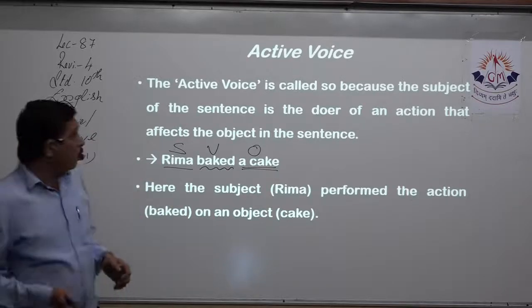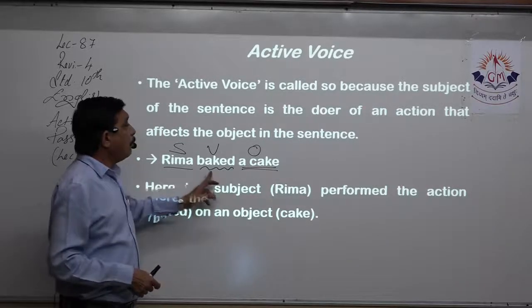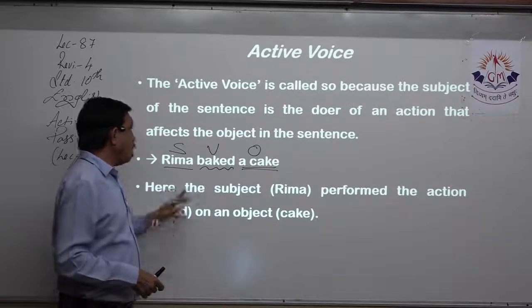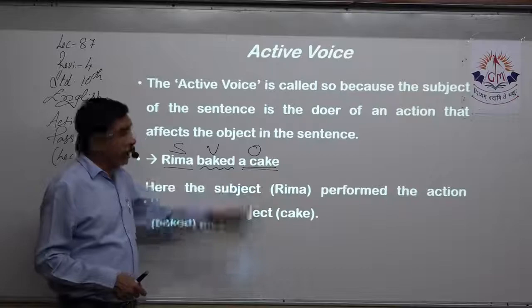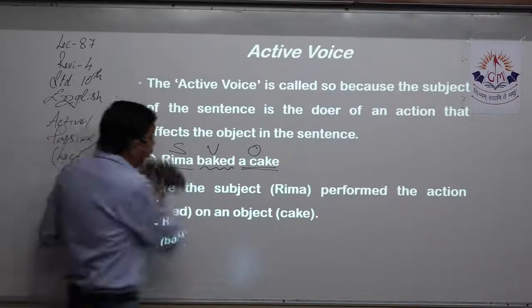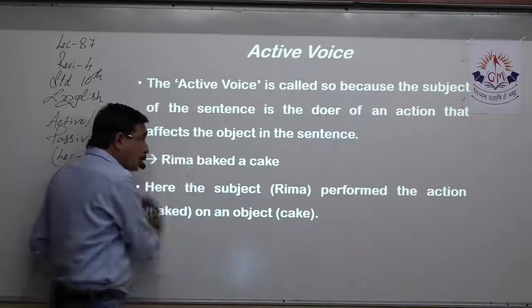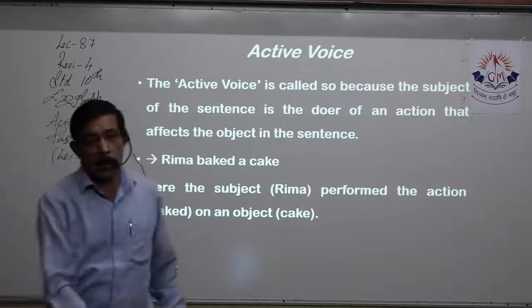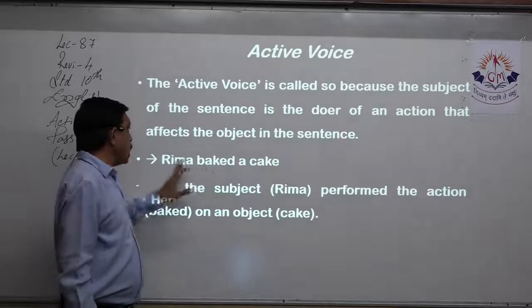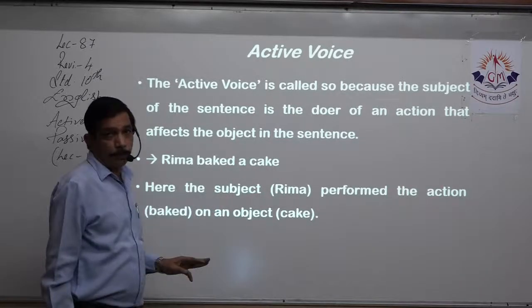It can be a passive voice. Rima baked a cake, where the subject Rima performed the action of baking what? A cake. So this is an active sentence because the subject is the doer of the action. Rima does what? We get a straight answer that Rima baked.